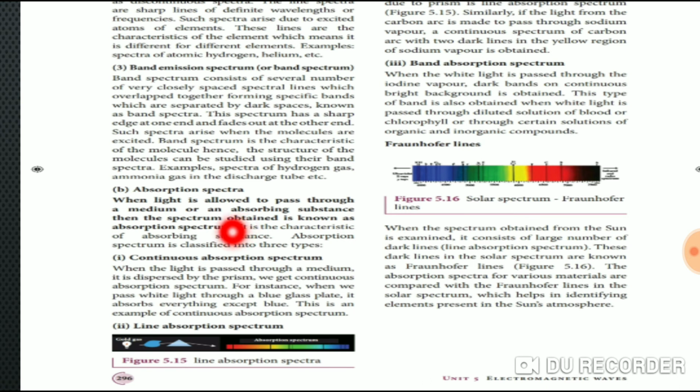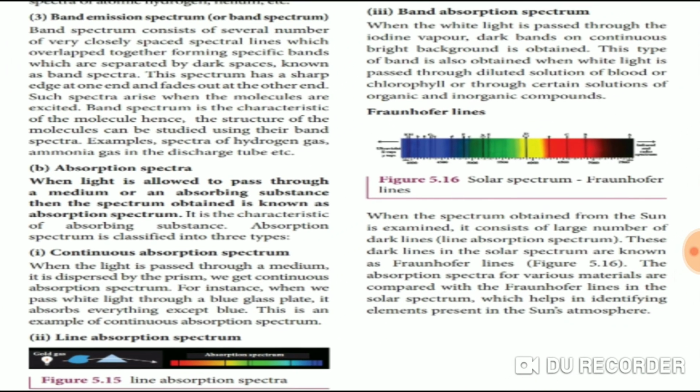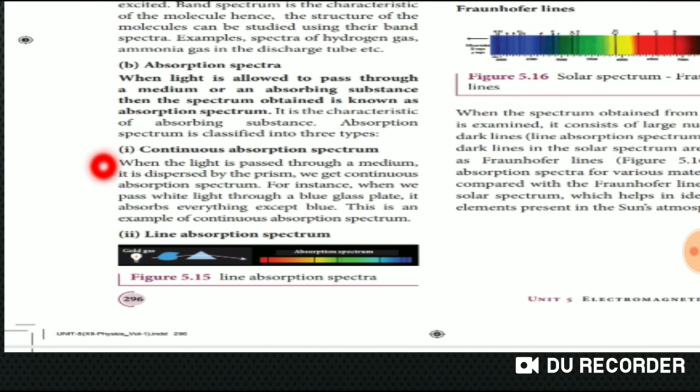It is classified into three types. One is continuous absorption spectrum. When the light is passed through a medium, it is dispersed by the prism, and we get a continuous absorption spectrum. Already I showed you some examples.